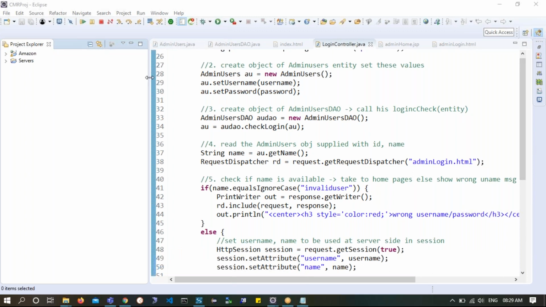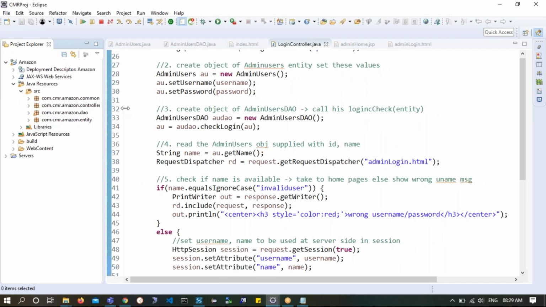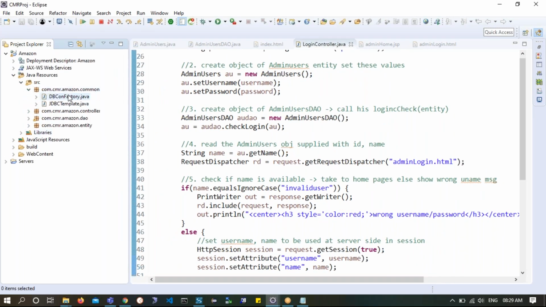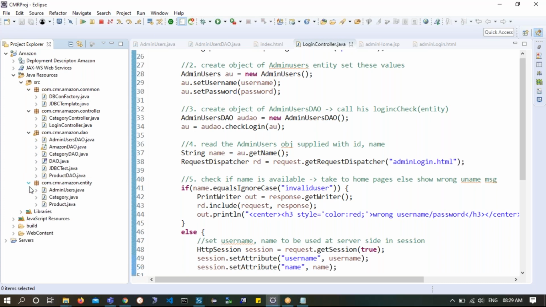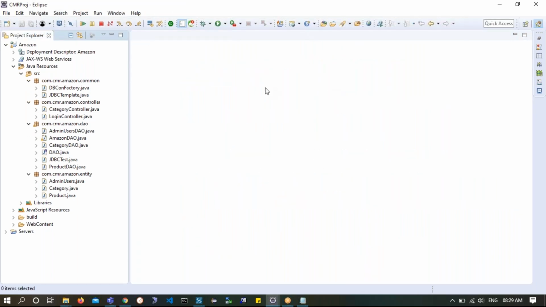This is the Amazon project we have created. Add the common package, which we are not going to touch. We have controller, DAOs, and entities, and we are going to touch all of this. Let me close all. Great. The intention today is to work with category-related stuff, so let me go through everything one by one.